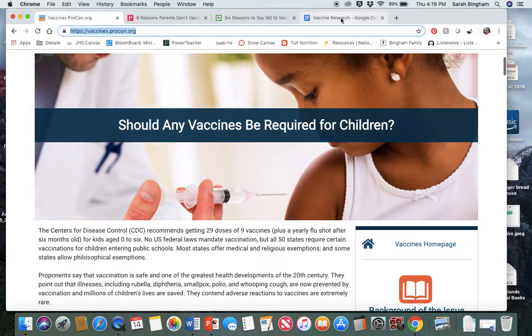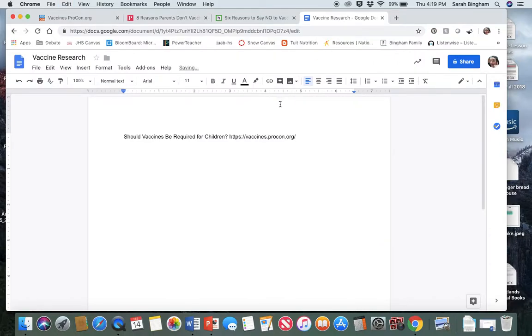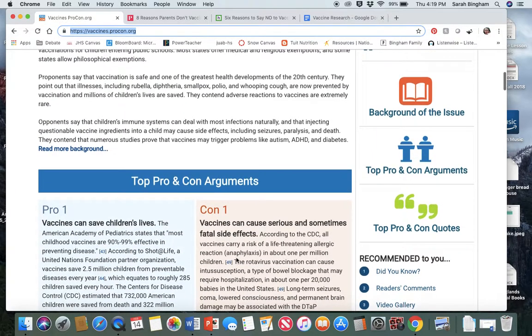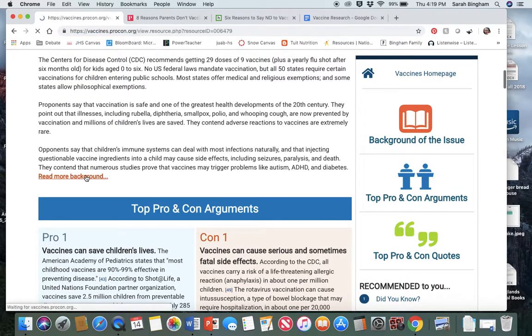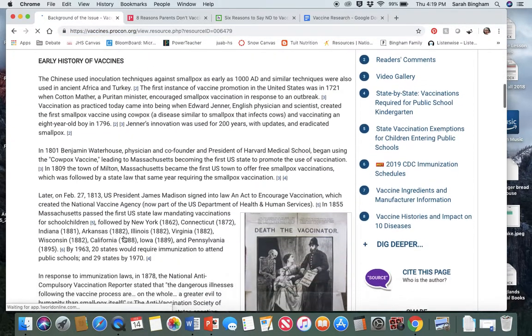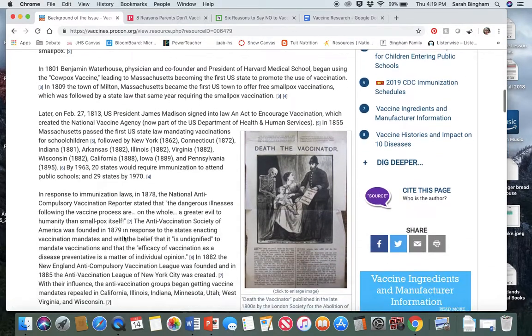And this is so I can go back to it later because I'm going to need it. I'm going to need that web address when time comes to write my paper. And you can keep that hyperlink so that you can just click back over it. Now, as I go through and I read, I can read more background here. There's my overview, early history.